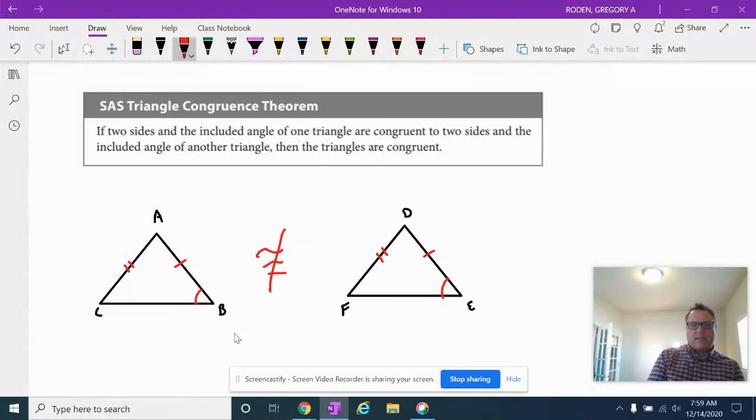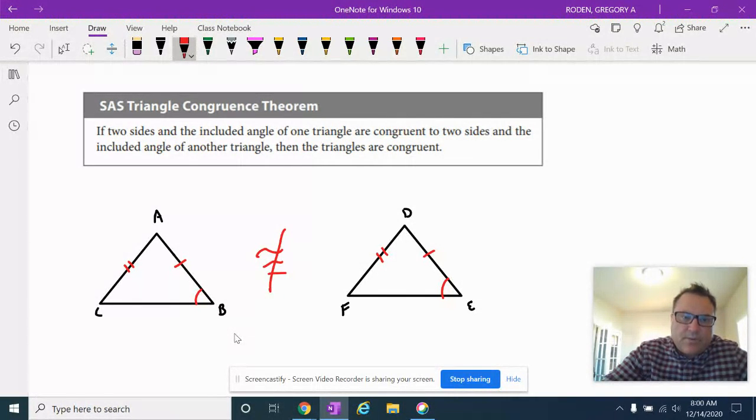So look, guys, this is not side angle side. This is angle side side or side side angle. That does not prove triangles congruent. There's a reason behind that, so we'll talk about that later. But right now, these two triangles are not congruent.